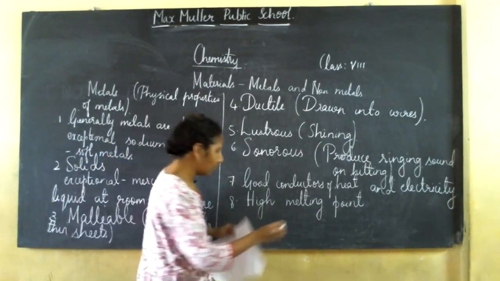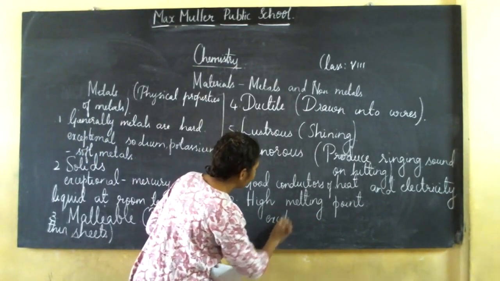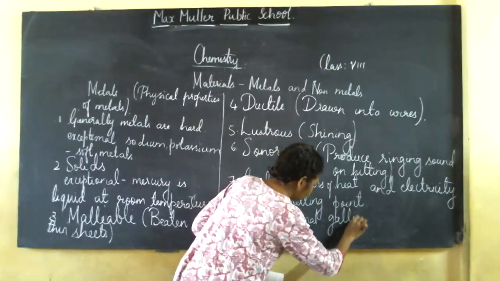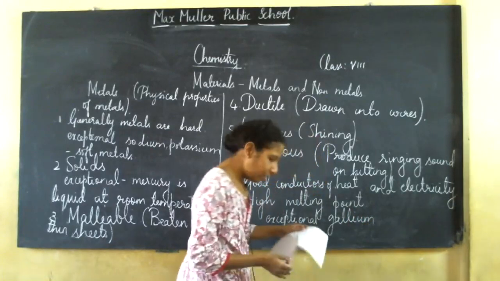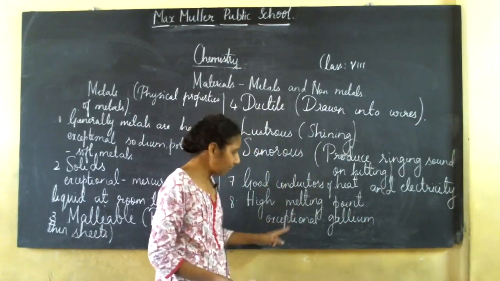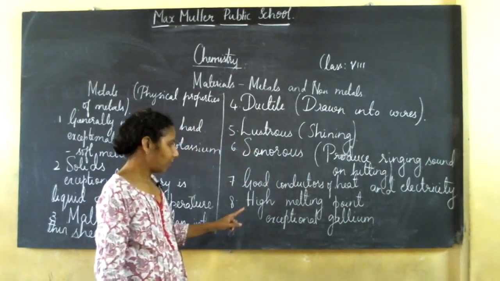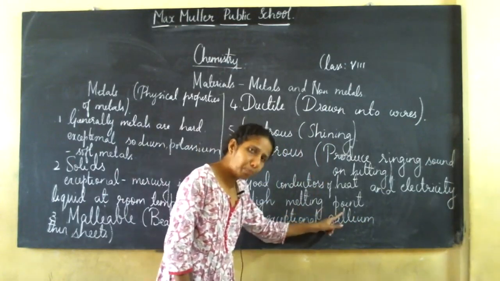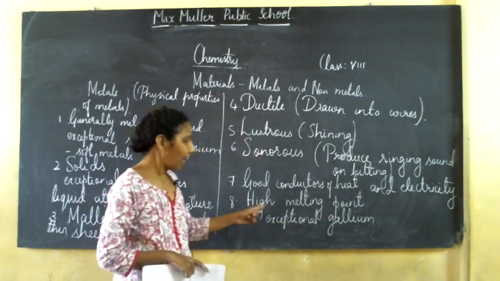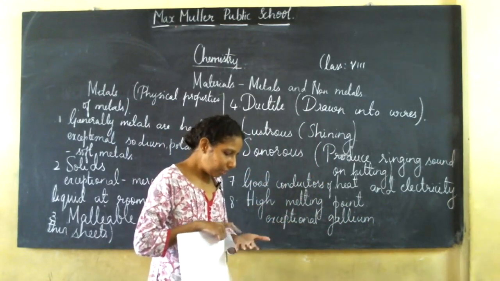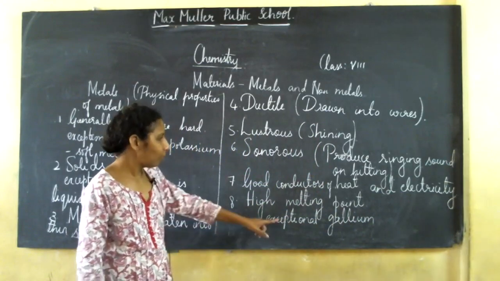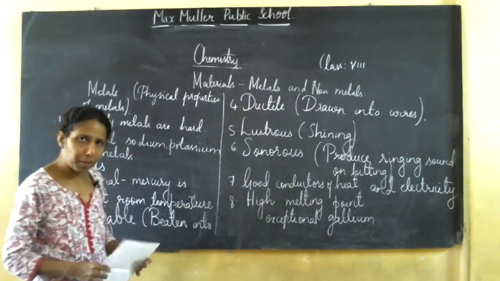Except there is one exception, which is gallium. Gallium is a metal, but it will melt even on our hand. That is the exception. All the general metals have a high melting point. The exception is gallium, which does not have a high melting point; it will even melt on our hands, so it has a low melting point. I hope you understood.